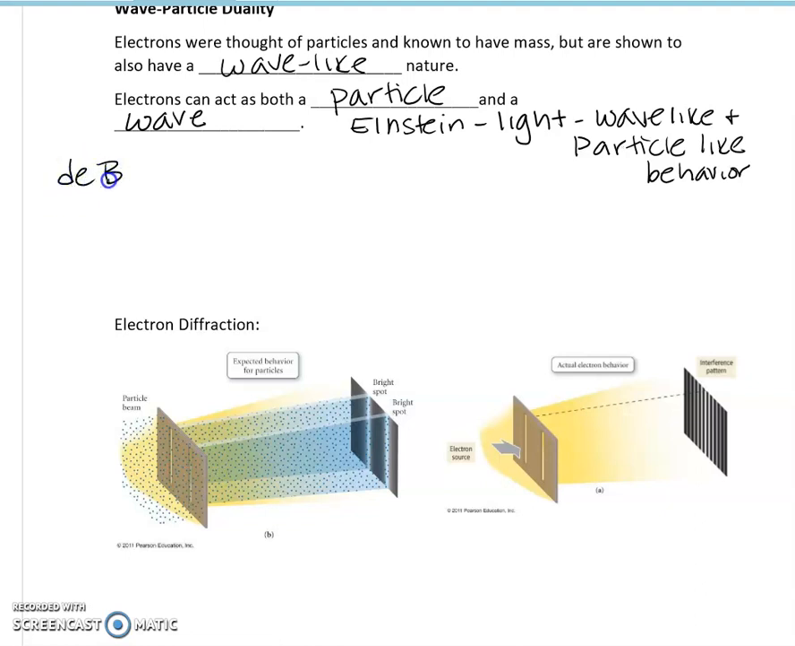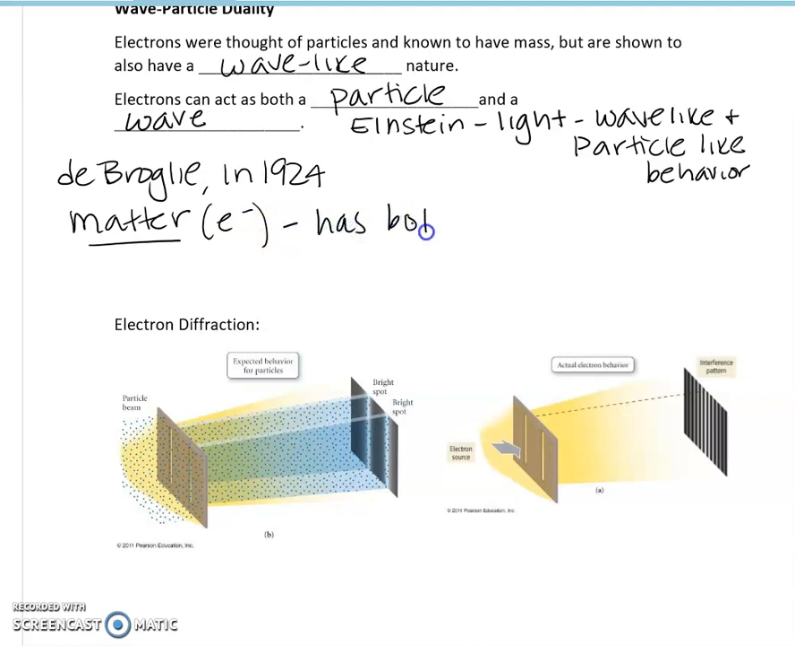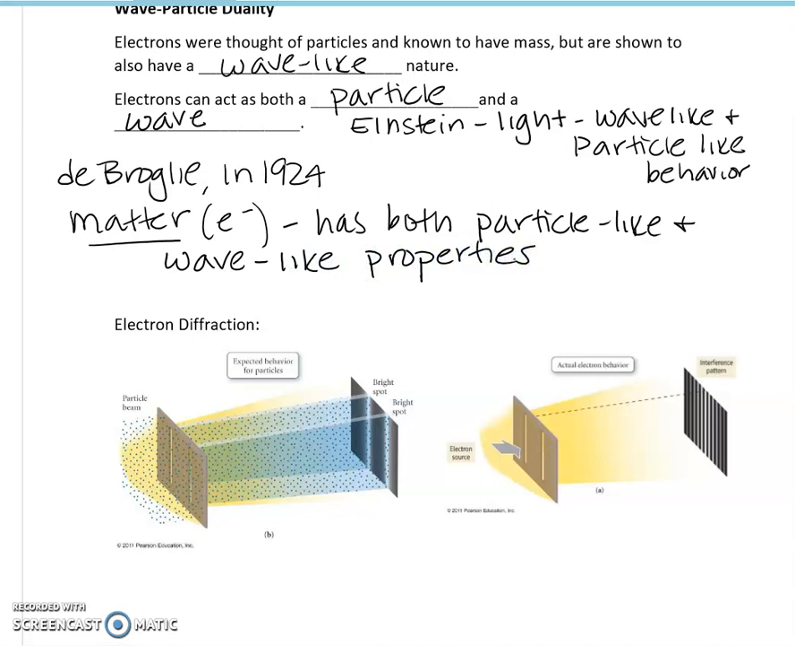But de Broglie in 1924 had the idea that matter, so for example electrons, can have both particle-like and wave-like properties. Thus the wave-particle duality. Now this was explained through diffraction.